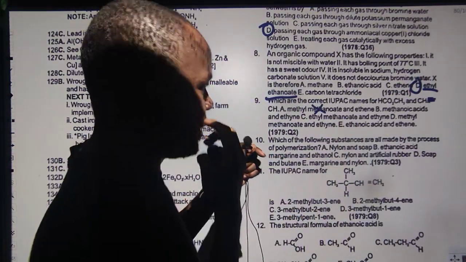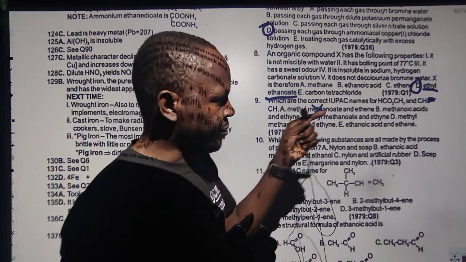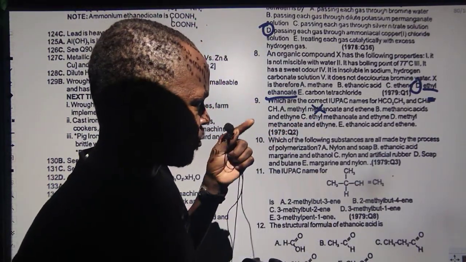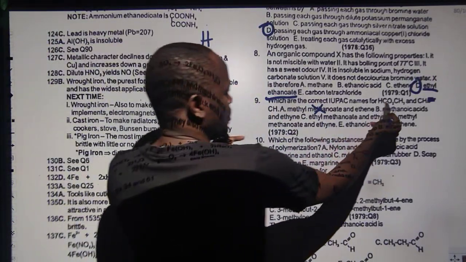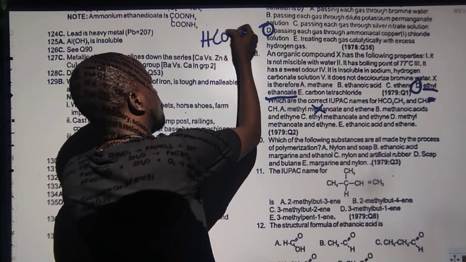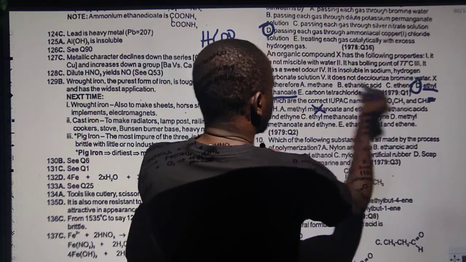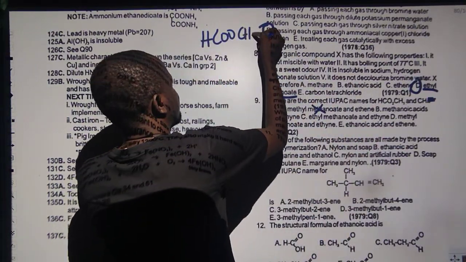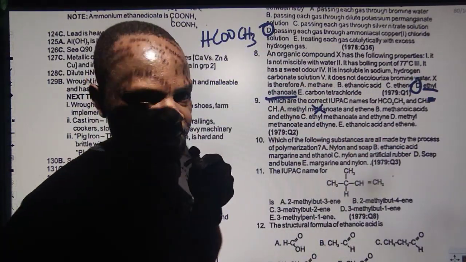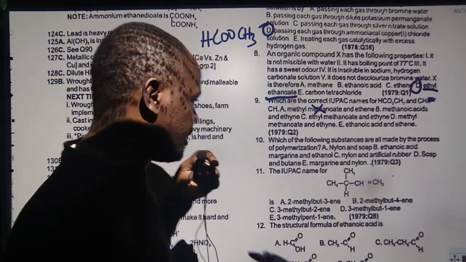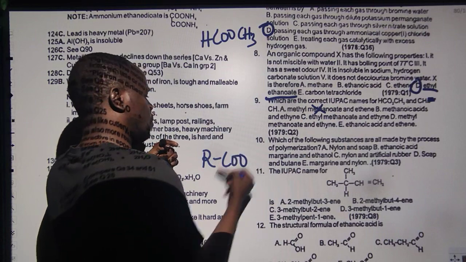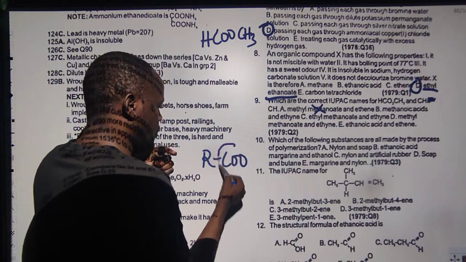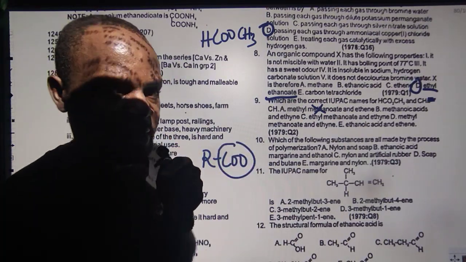Now let's rewrite what is there. Now we have H. Watch, guys. This guy is CO2. I will now write it as COO, then I will write CH3. So this is an ester. How do I know it's an ester? The functional group of ester is RCOO. So whenever you see COO, that is what we call the ester functional group.